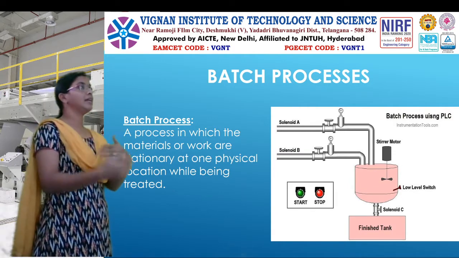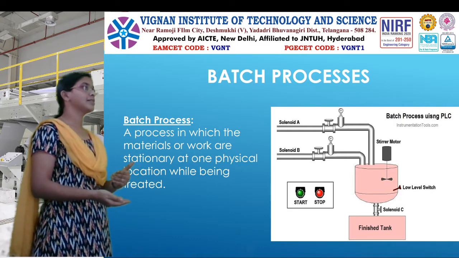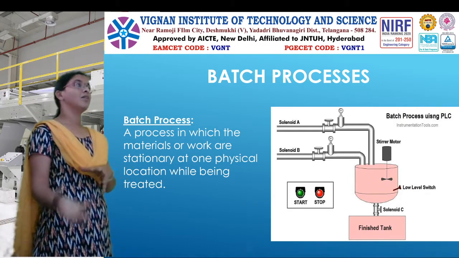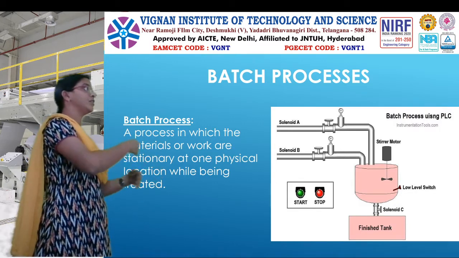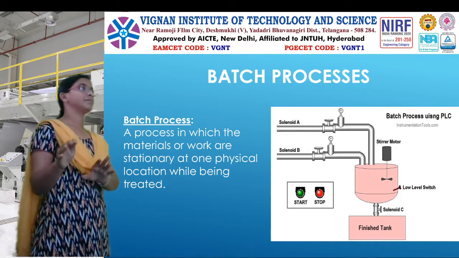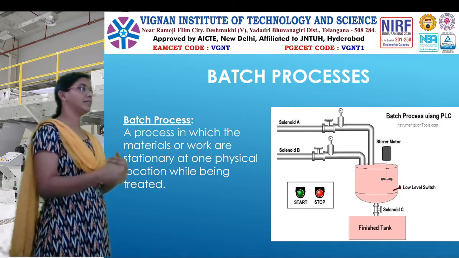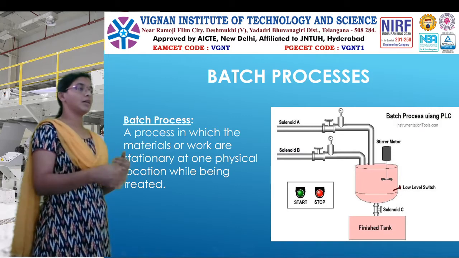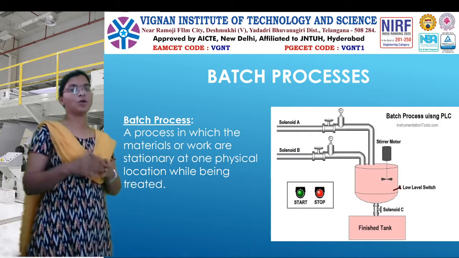That's it. To get the product output again, we need to dump the materials again, perform the operations, and generate the output. So performing the operations in batches is called a batch process.